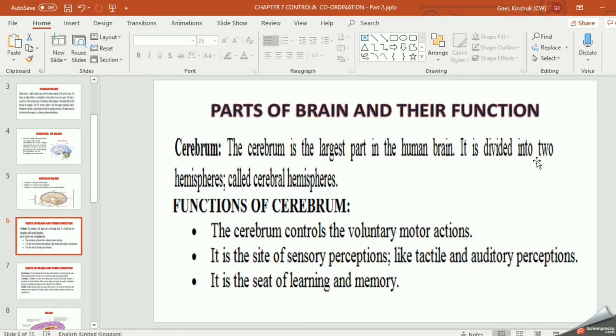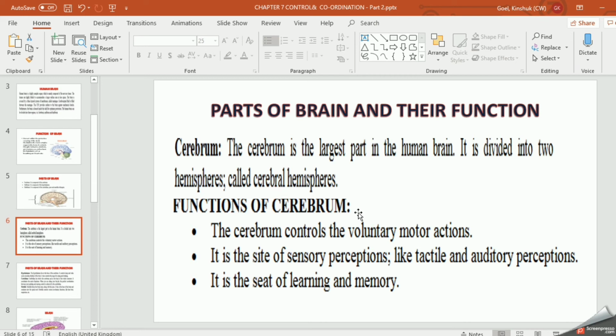So the brain consists of two parts, two hemispheres. You can divide it into two equal parts, which are called hemispheres. So this cerebrum can be equally divided into two parts, and each part is called a hemisphere. Together we call them the cerebral hemispheres.